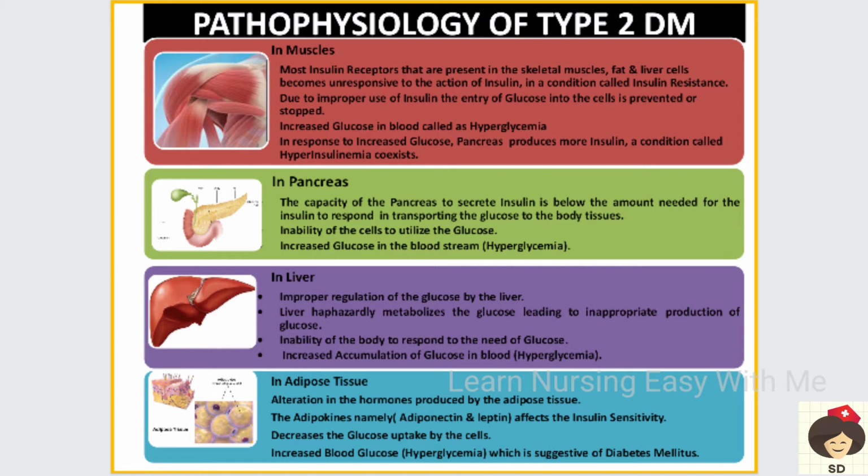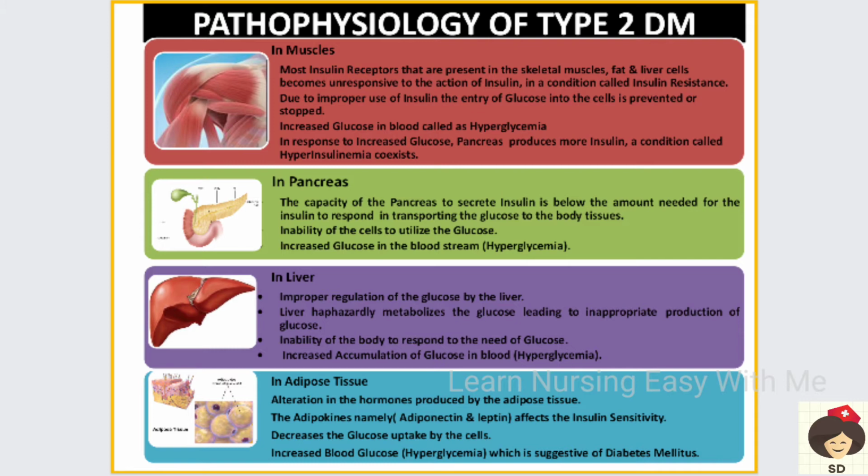And next, coming to the liver. In the liver, there is improper regulation of glucose. I said the glucose is converted into glycogen and stored in the form of glycogen. This all happens in the liver. But this regulation is not taking place properly. That means the liver is haphazardly metabolizing.